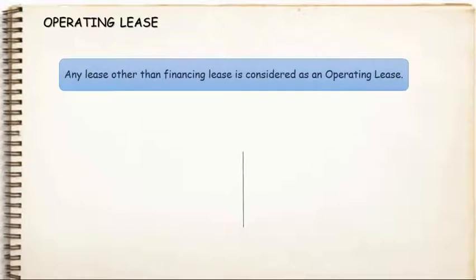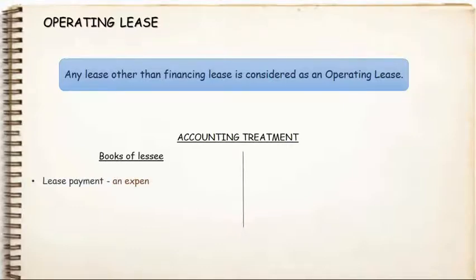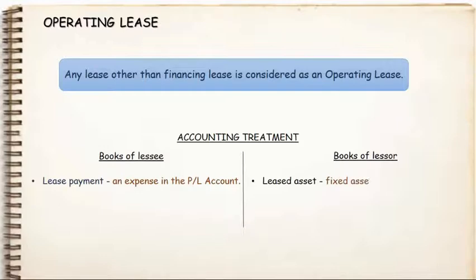Now we are going to look into operating lease. Any lease other than financing lease is considered as an operating lease. That means if none of the indicators that we learned earlier is fulfilled, we can call it an operating lease. Lessee in his books of accounts will treat the lease payment as an expense in the statement of profit and loss account. In the books of lessor, leased asset is shown as fixed asset in the balance sheet and the lease income will be credited in the profit and loss account.